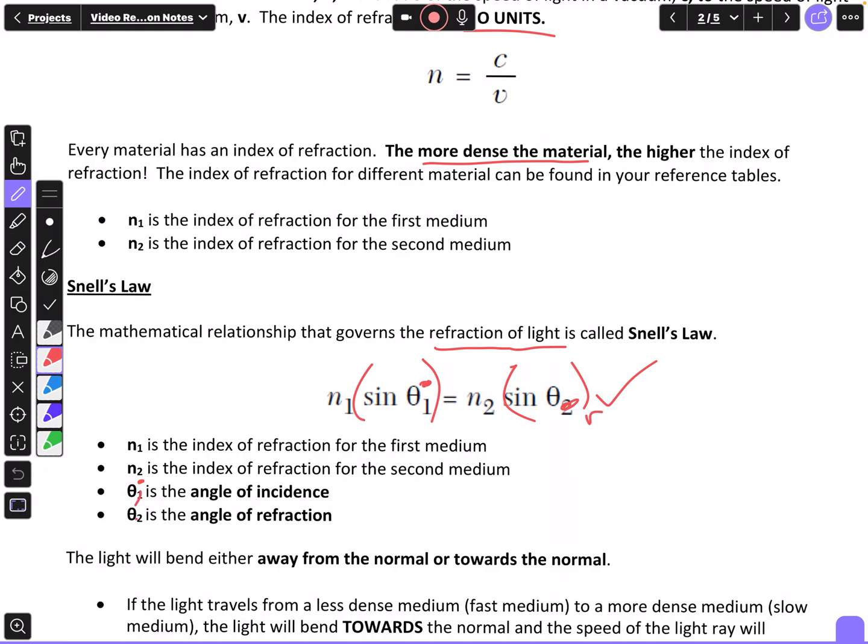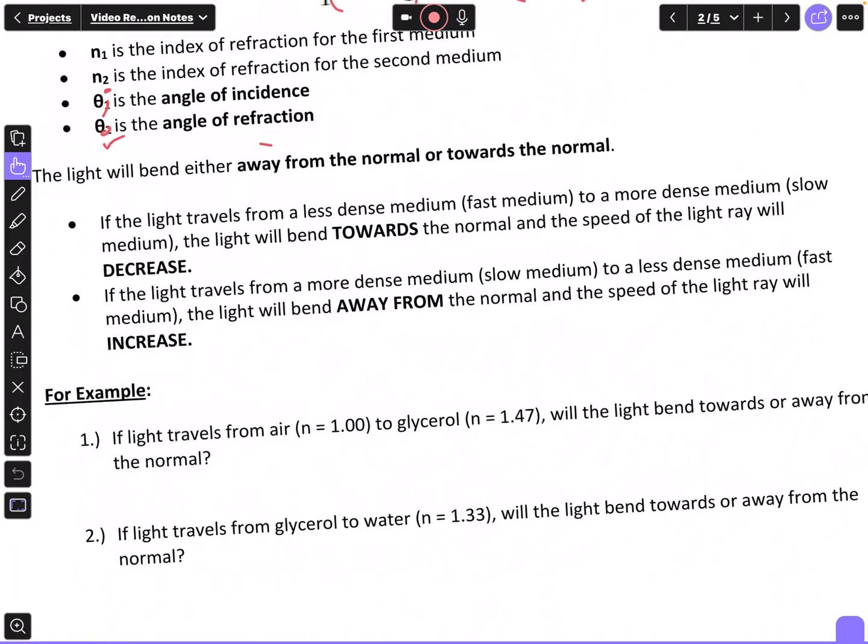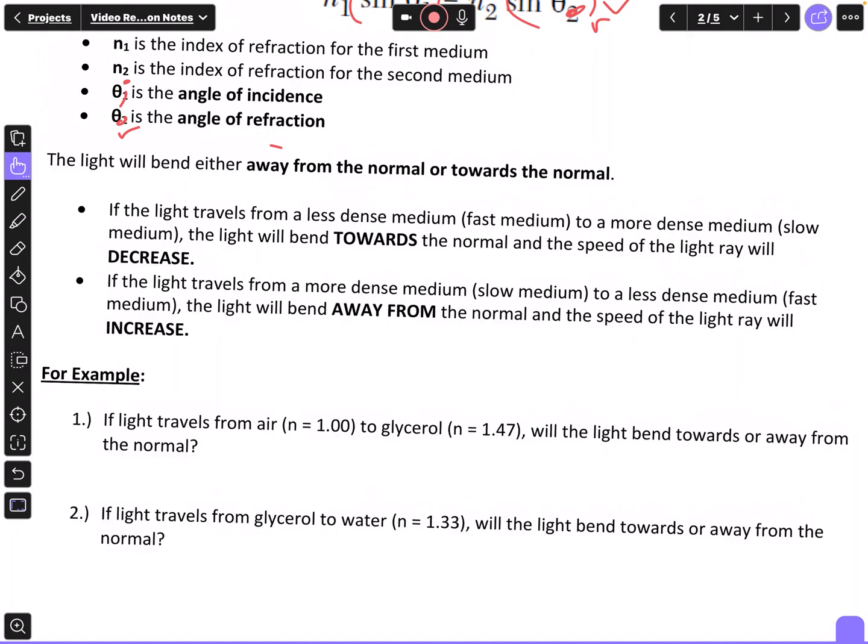And then theta 2, we could change to theta R, that's the angle of refraction. So the light will bend either away from the normal or towards the normal. That's what we just talked about in the simulation.